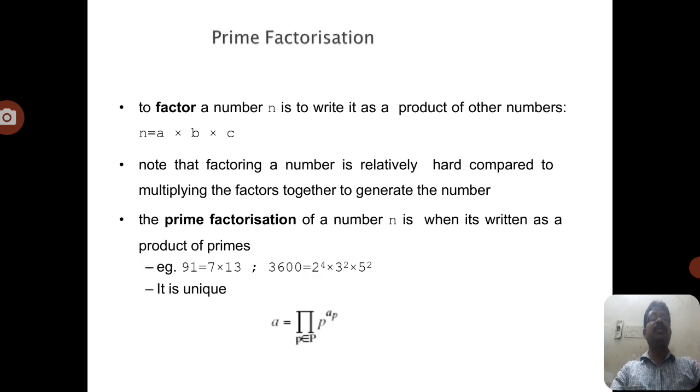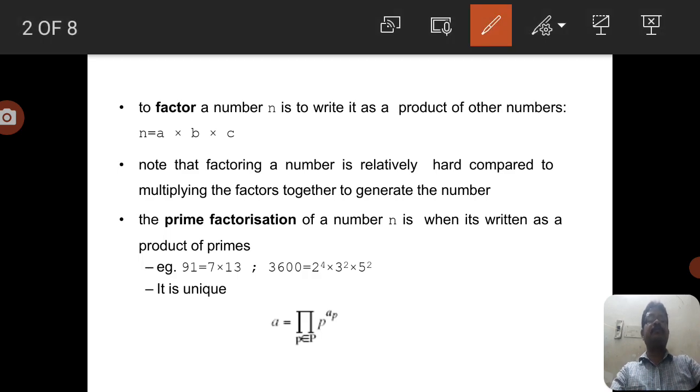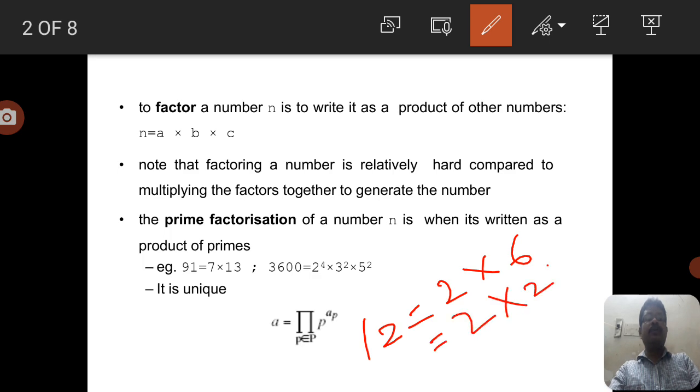Suppose we take the number 12, a positive integer. 12 we can write as 2 into 6, and again 6 can be written as 2 into 3. You may observe here that 2 and 3 are prime numbers. So any integer is a product of prime numbers.